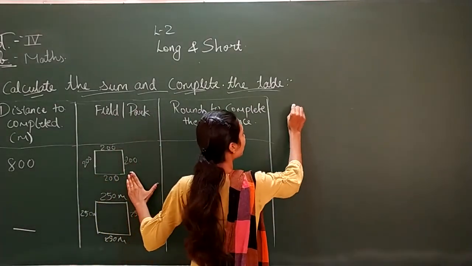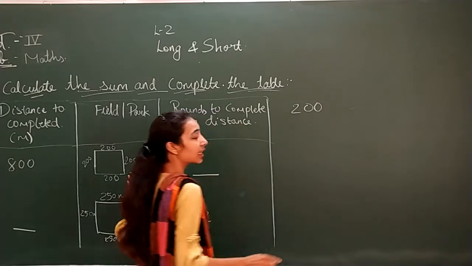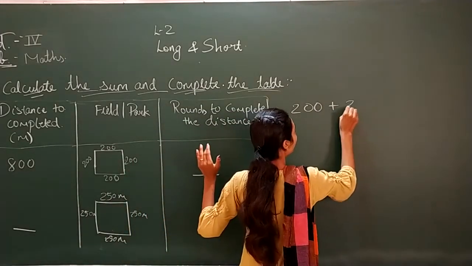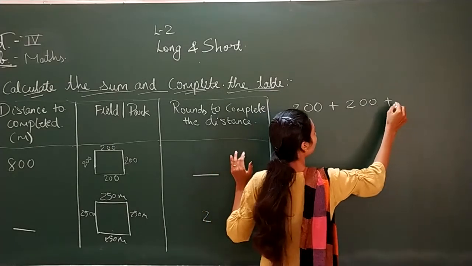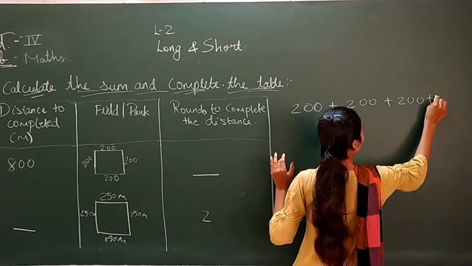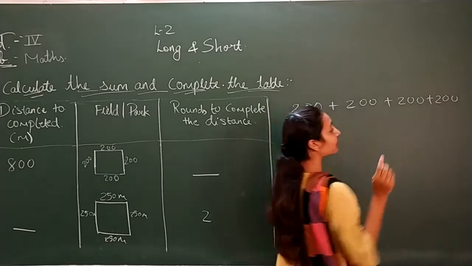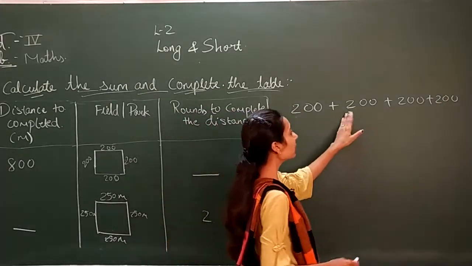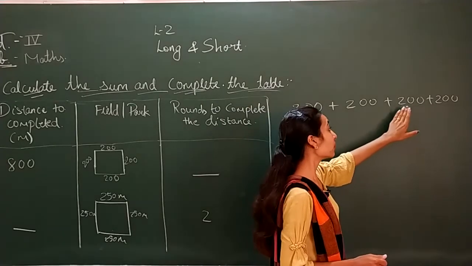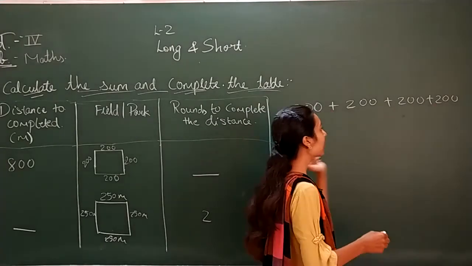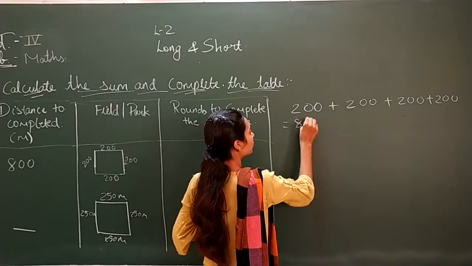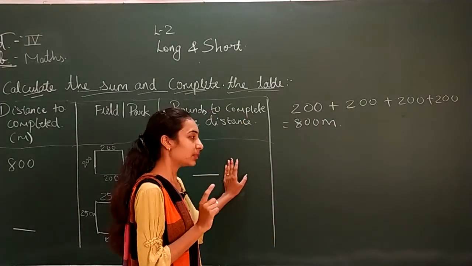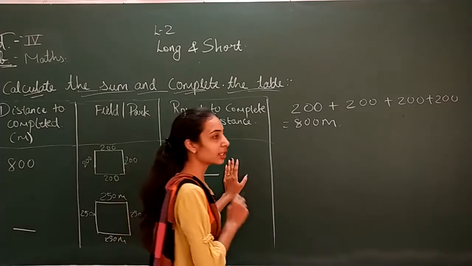See, a square is given to us and the length of that square's side is 200. So 200 plus 200 plus 200 plus 200. We have 4 times 200. So 2 plus 2 is 4, 4 plus 2 is 6, and 6 plus 2 is 8. So our field park's one round is 800 meters.